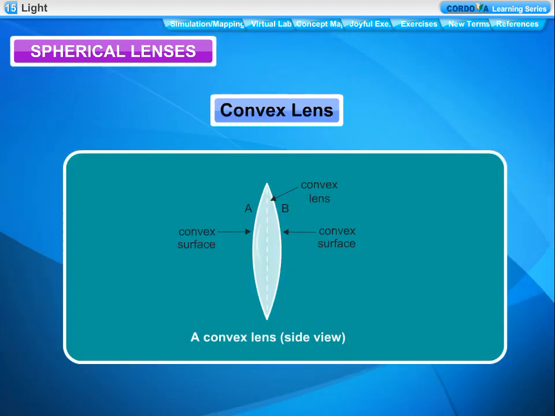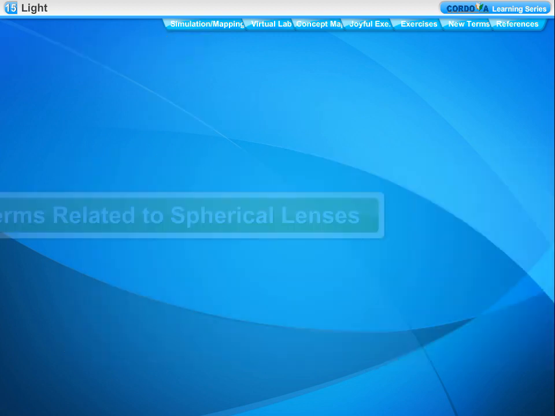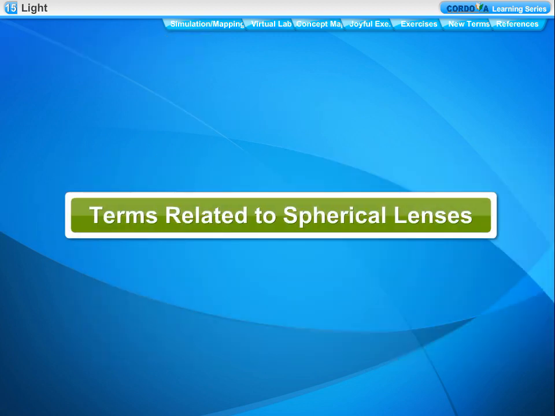Convex lens. The lens which is thicker in the middle and thinner at the edges is called a convex lens. It is a converging lens and has a real focus. Concave lens. The lens which is thinner in the middle and thicker at the edges is called a concave lens. It is a diverging lens and has a virtual focus. Terms related to spherical lenses.